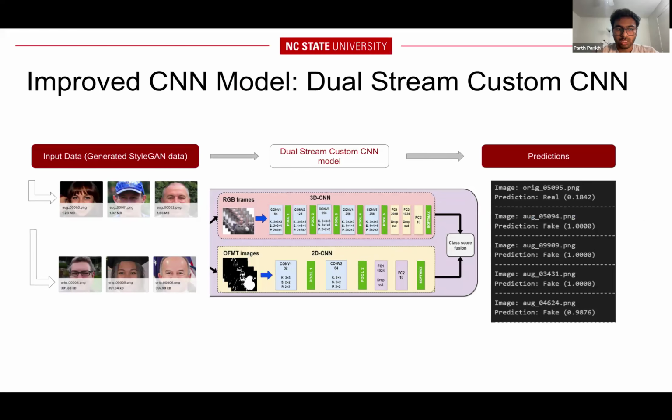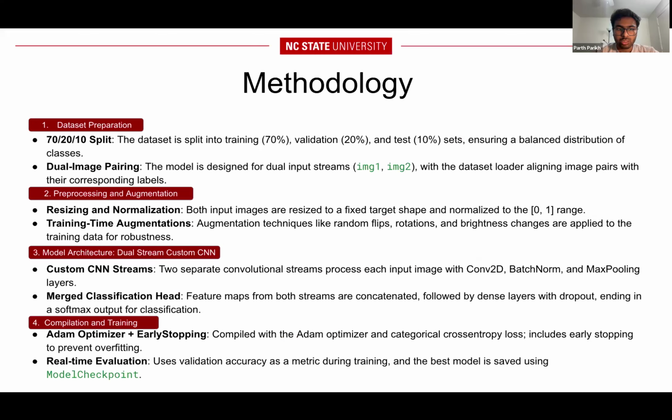We first built a custom dual stream CNN. Each image goes through its own CNN branch built from scratch using stacked convolution 2D layers with ReLU activation for feature extraction, batch normalization for stable training, max pooling to reduce dimensionality, followed by flattening and dropout. Once the features from both the streams are extracted, they are concatenated and passed into fully connected dense layers for final classification. We use softmax for the output layer to give a probabilistic prediction of real versus fake.